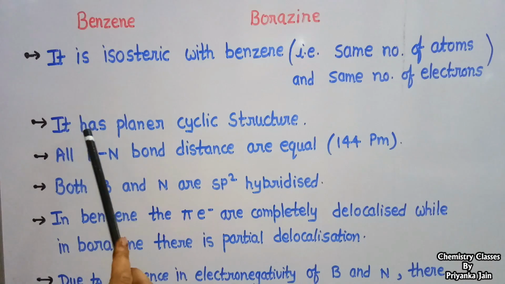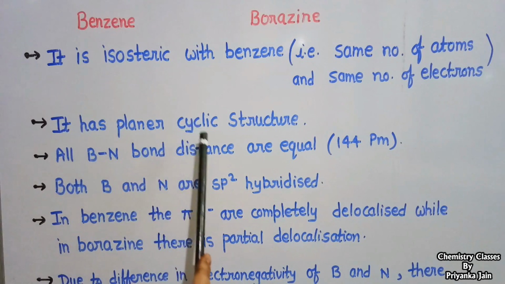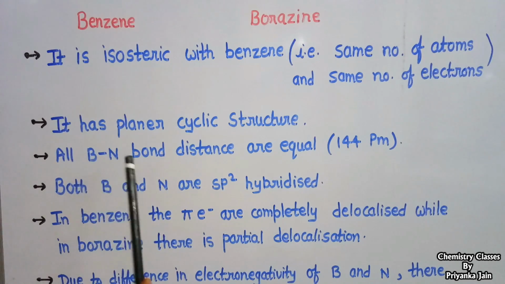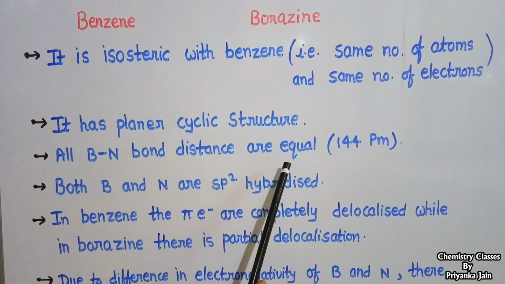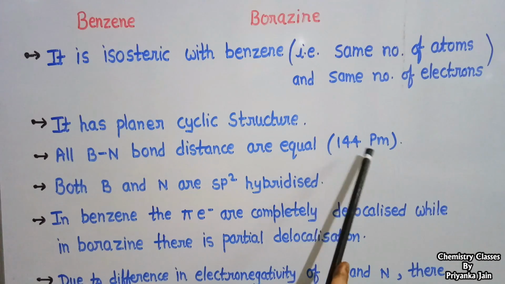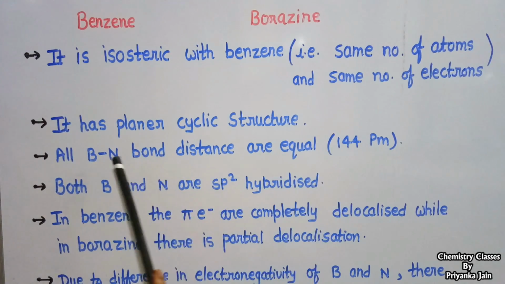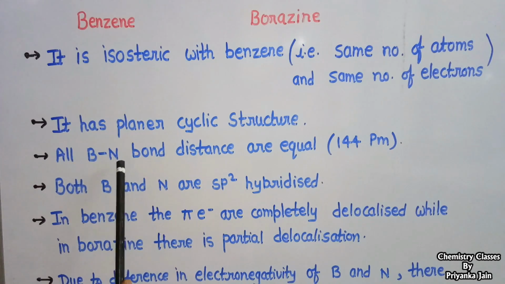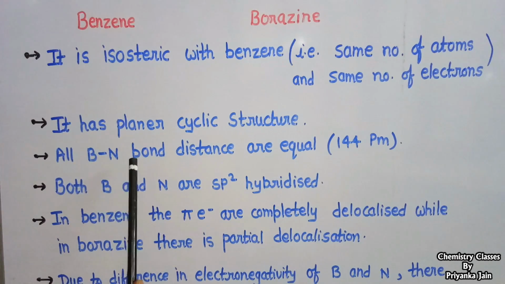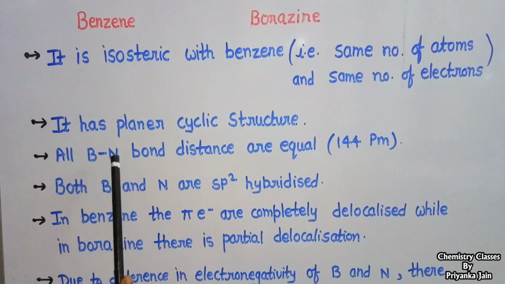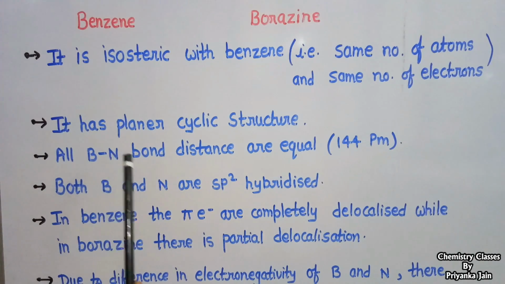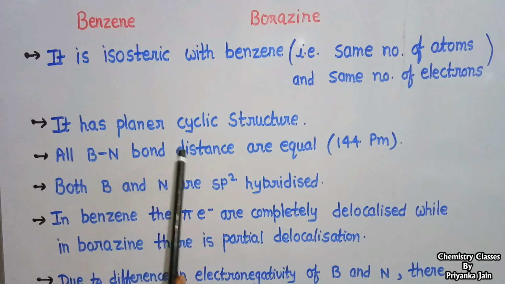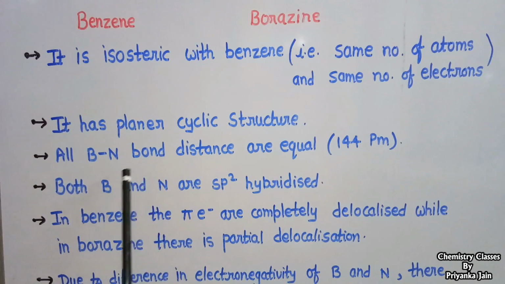All the boron-nitrogen bond distances are equal, that is 144 picometer. Why is this? This is due to the resonating structure. We have said earlier that in borazine the bonds are resonating, and hence all the bond distances are equal.